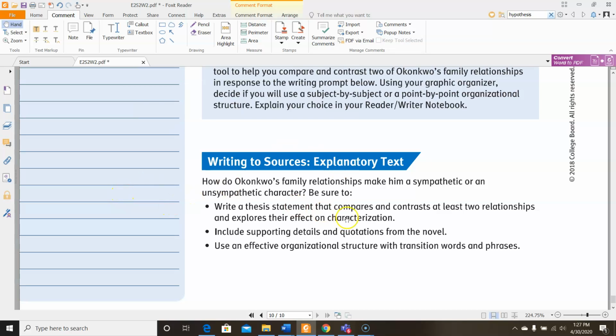How do Okonkwo's family relationships make him a sympathetic or an unsympathetic character? Make sure to write a thesis statement that compares and contrasts at least two relationships and explores their effect on characterization, include supporting details and quotations from the novel, and use an effective organizational structure with transition words and phrases.